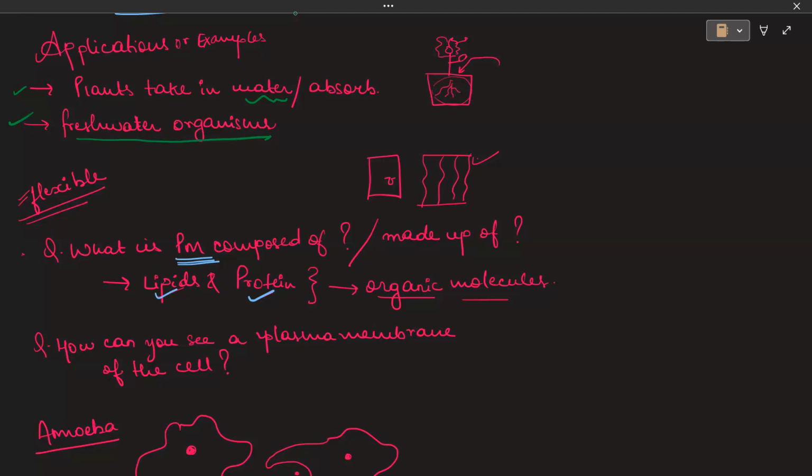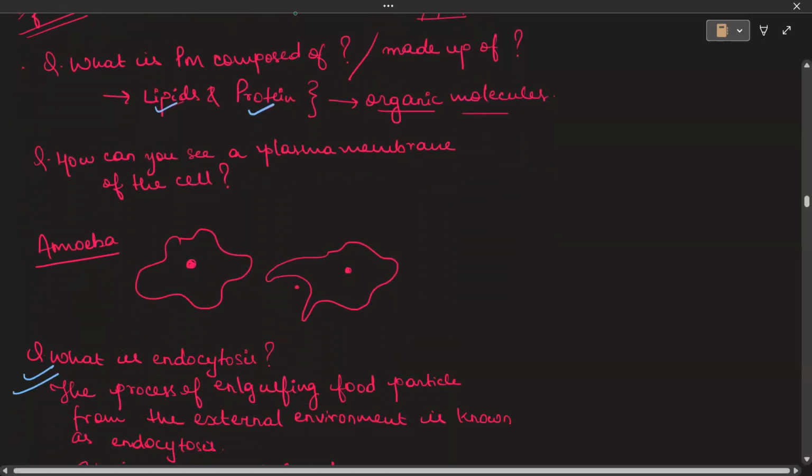Now moving forward, let us talk about what the plasma membrane is made up of. The plasma membrane or the cell membrane is made up of lipid and protein. Two things, lipids and protein.